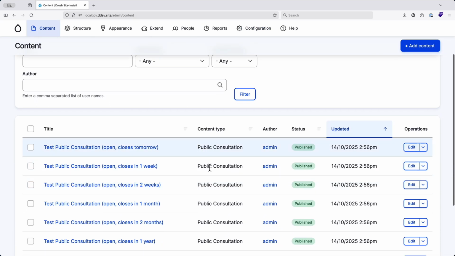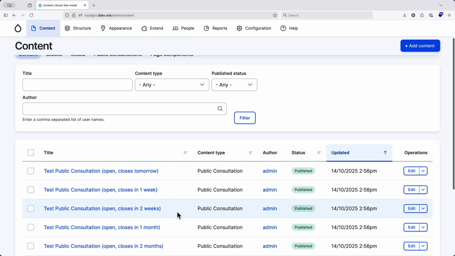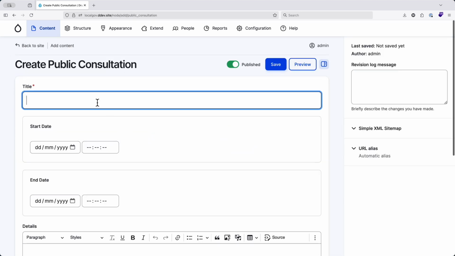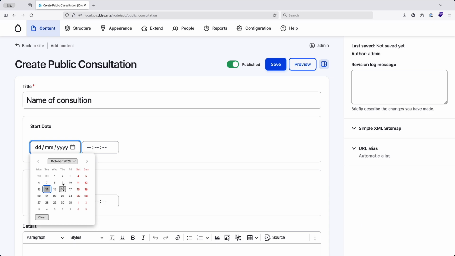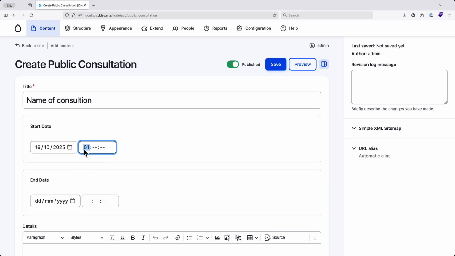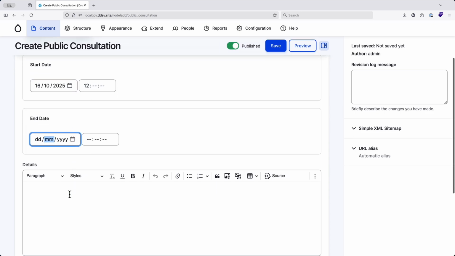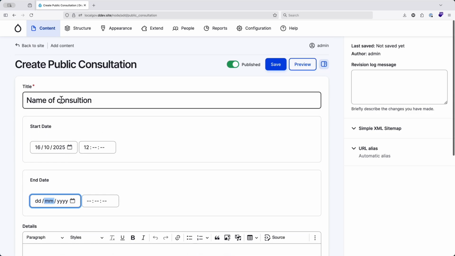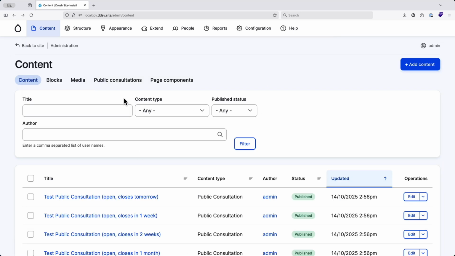We've got a content type here called public consultation. If we were to add a public consultation, it's very simple. Give it the name of consultation, so building a skate park in the town. When is it opening? And when is it closing? Some details about it. And then what web form do you want to attach to this public consultation? So you create a web form per public consultation. So that's all relatively simple. Let's have a look at the web forms themselves then.